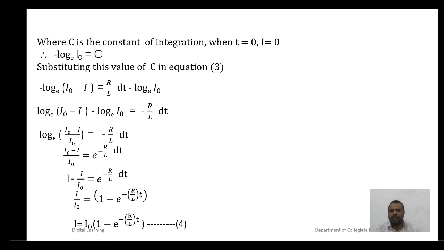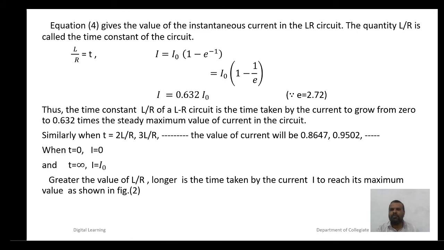I by I0 is equal to 1 minus e raised to minus R by L into t, or I is equal to I0 into (1 minus e raised to minus R by L into t). Call this equation number 4. Equation 4 gives the values of the instantaneous current in the LR circuit. The quantity L by R is called the time constant of the circuit. L by R is equal to T.